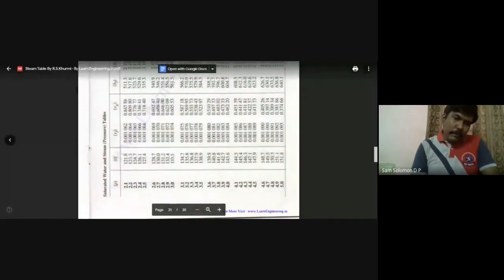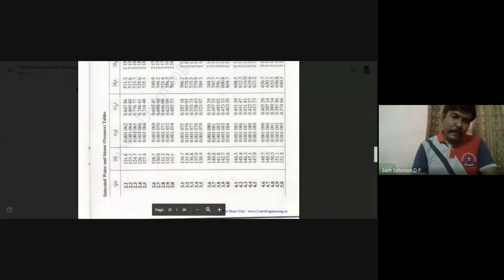Okay, so now if you look at 3 bar, if you look at VF, VF is here, 0.001074, that is your VF. And if you look at VG, that is 0.60553. And the volume that is given to us in the problem is 0.5, which means 0.5 lies between 0.001 and 0.6.